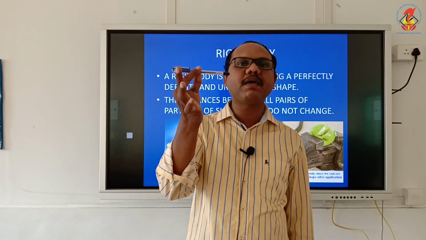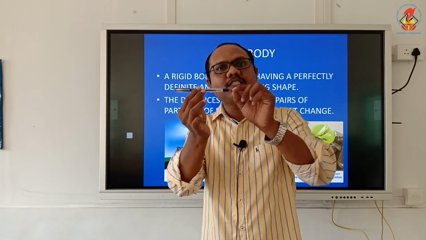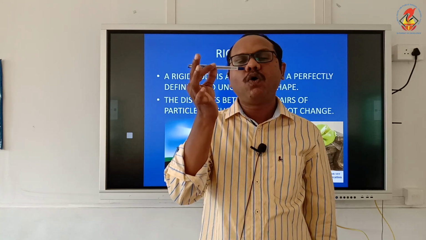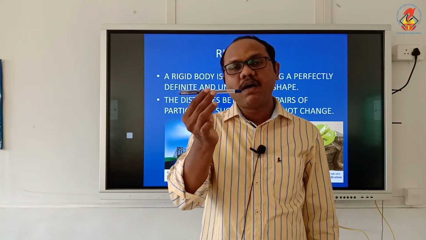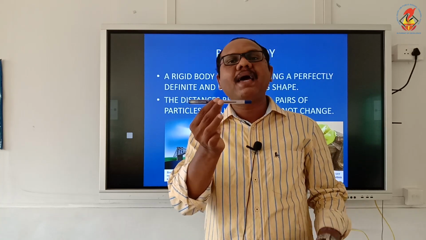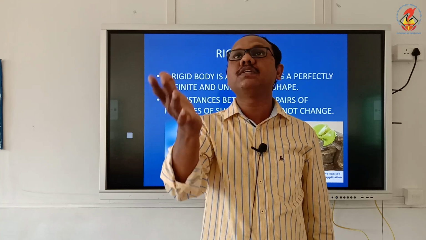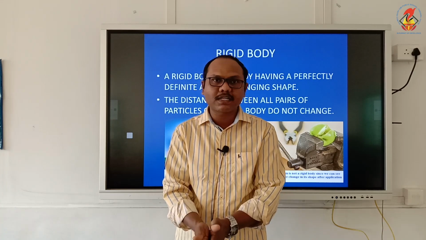Say for example, my pen, it is a solid rigid body. This pen consists of many particles called atoms. All those particles are in fixed position, and the position of those particles will not change if I throw this pen up. So, the pen is going up and now it is coming down.